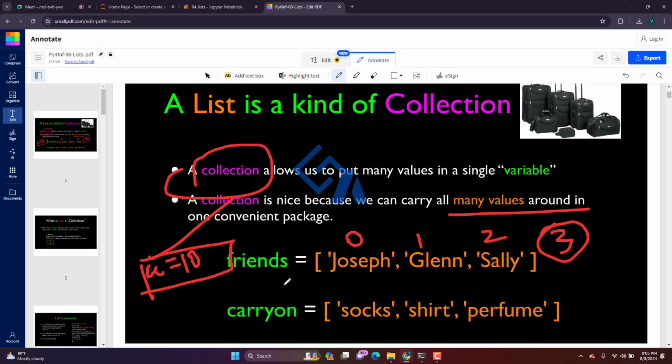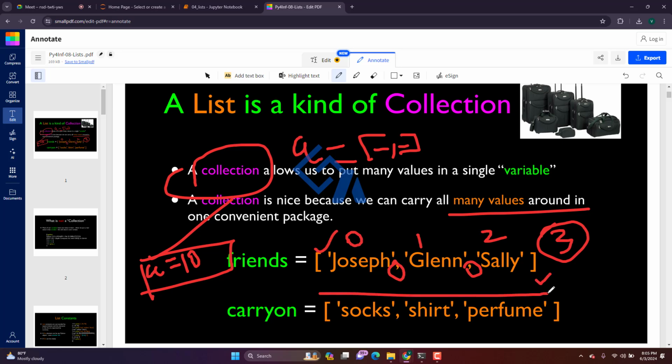So how to define a list: the syntax for a list is you create a variable similar to this, but it is represented by an open bracket and a close bracket, and the values are separated by commas. So this is the separator and the denoter is the open bracket and close bracket. This is the syntax for it.